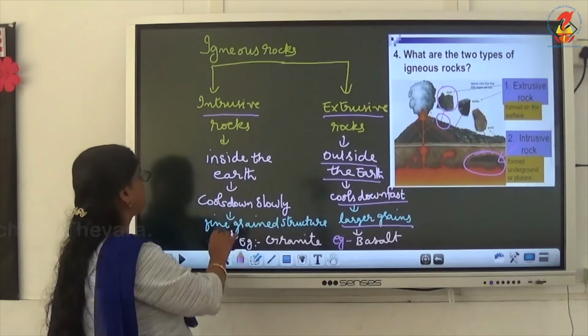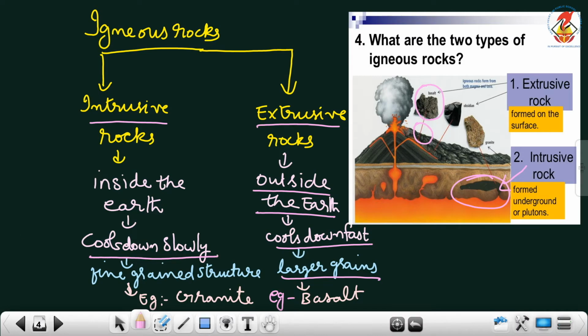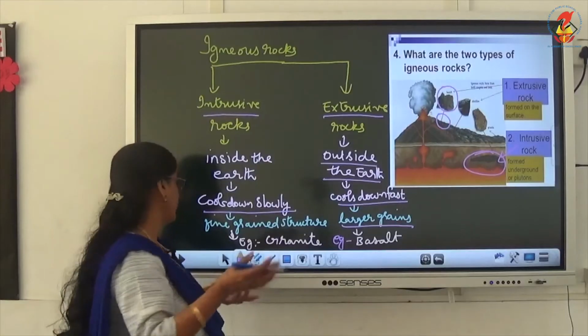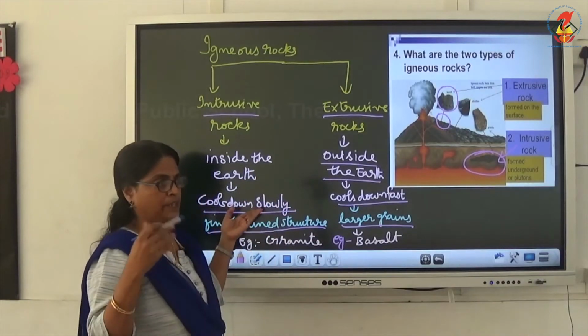So in intrusive rocks, the magma cools down very slowly, thousands of years maybe. And it has fine grained structures. This rock has very fine grains, whereas extrusive has larger grains and cools down very fast. But here it takes several years.